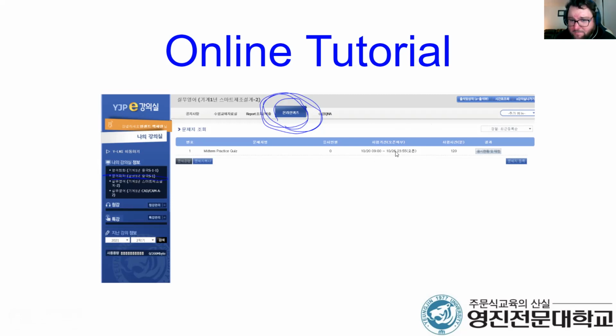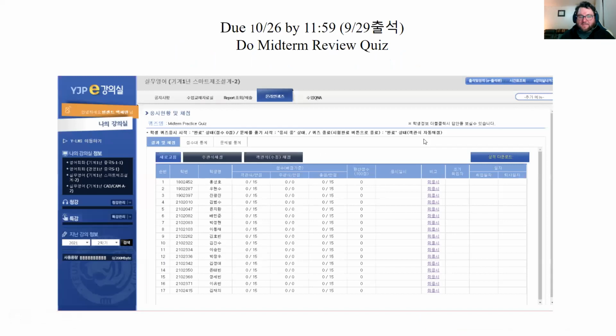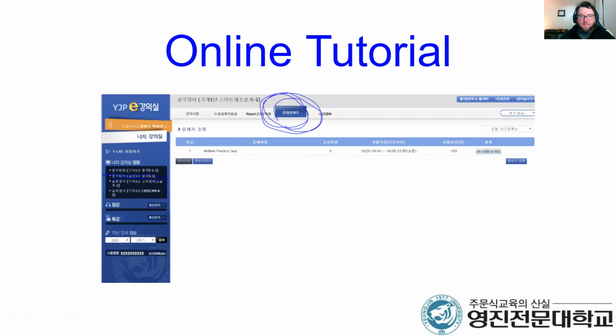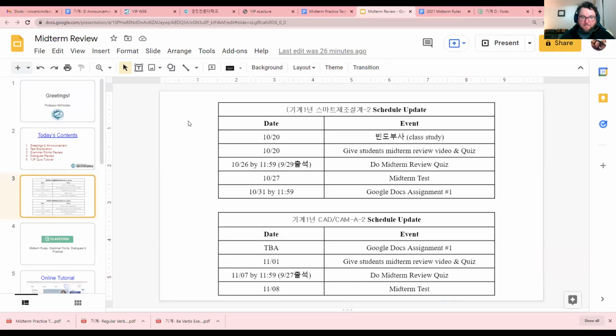And please finish if you are 기계 D, 26일까지, and 기계 J, 나중에 해도 돼요. I'll show you. You can see here when your due date is. So students, just to let you know, I can see your points. So just remember, this is your 출석부 for your classes.